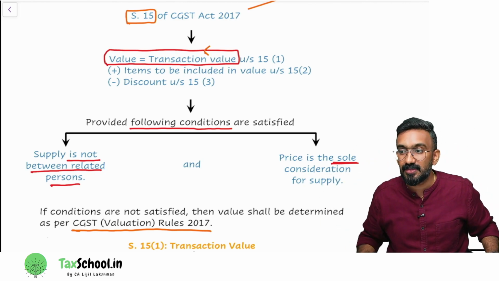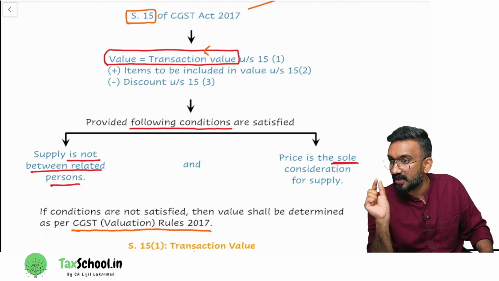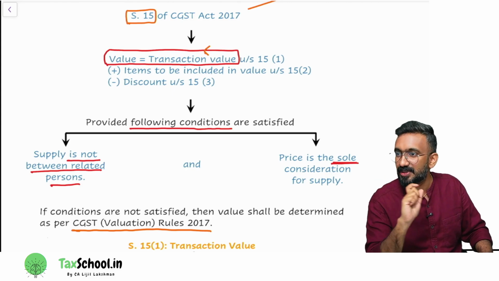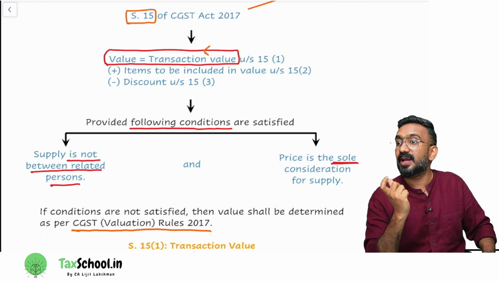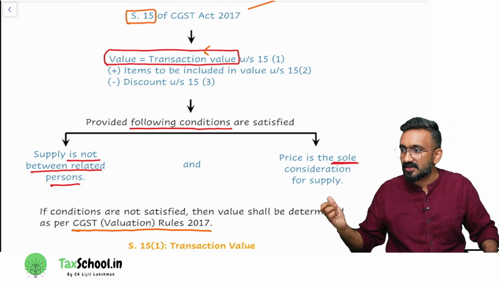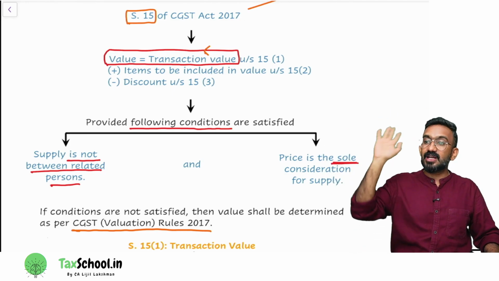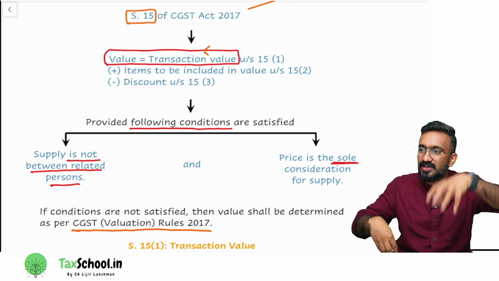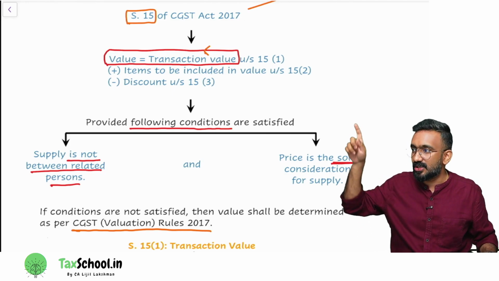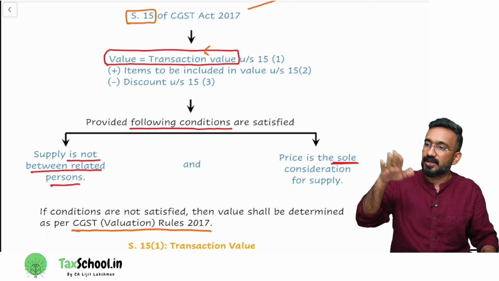So how would the question come? In the examination question, they will tell you the transaction value. Listen to me carefully. The term they generally use for transaction value is price. Price of the machinery, price of the product. Sometimes they'll use the word list price. So in a question, if you find that the list price of this product is, or the price of this product is, then it means they have given you the transaction value. Then they would say, apart from this, the seller has collected from the customer this amount, this amount, this amount. What should you do with the extra amounts they have collected? You should check whether these amounts are mentioned in 15.2. If it is mentioned in 15.2, you should add it back to the value.